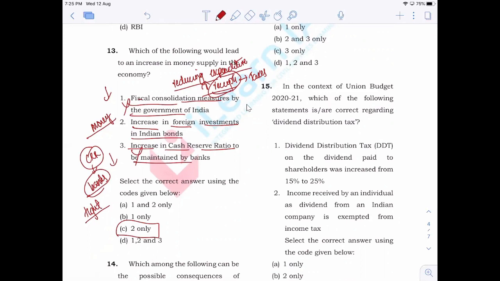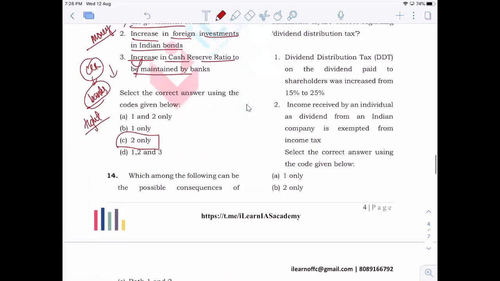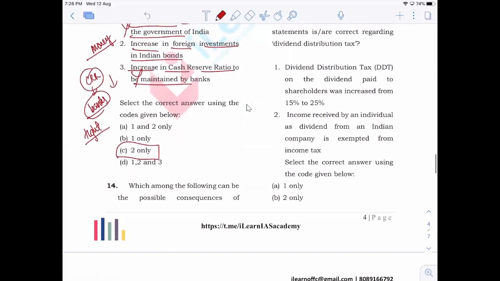Do try to connect all the important concepts that you study. Try to apply them in the question paper itself, go through the given conditions and apply your concepts there. Increase in cash reserve ratio means availability of credit will be low, which means lower investments, which means lower money supply. Increase in foreign investments means higher investments, so that will lead to higher money supply. So the answer is C.